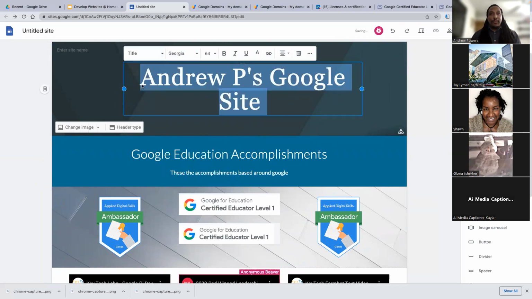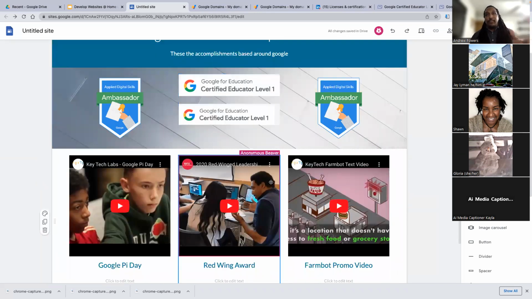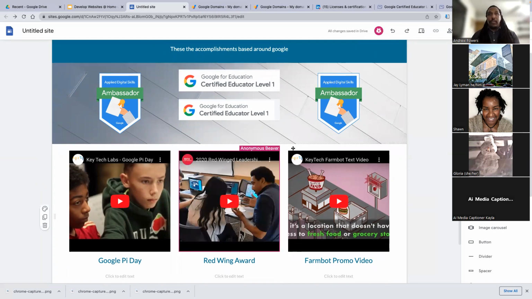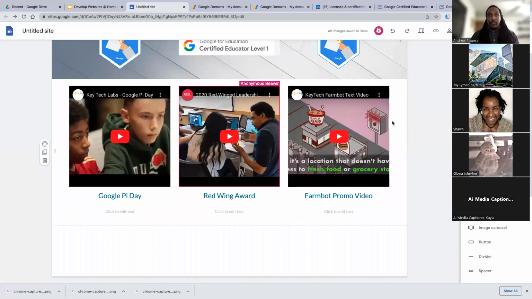Now, one thing I do want to notice, Anonymous Bear is actually on the site, looking at it as well. And if you want to, because this is part of what the class is supposed to be about, I'd like you to start adding to this site to show that this can be a collaborative process rather than just one person creating the site.